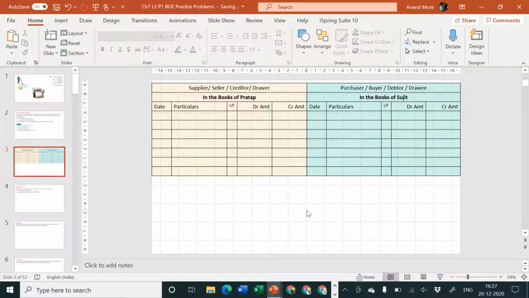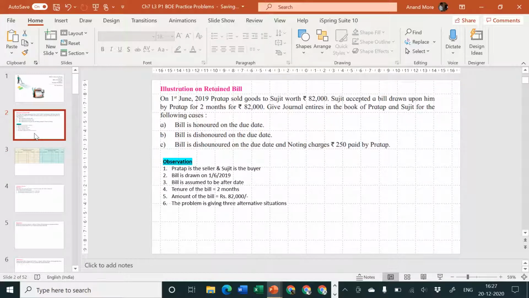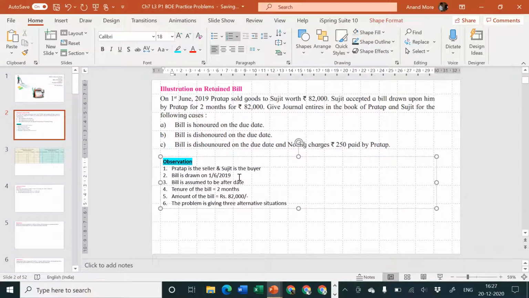Now let us consider first entry. What is the first entry? First entry is for drawing the bill. When the bill is drawn, it is drawn on 1st of June 2019. When it is accepted on the same date. So I can specify bill is drawn on 1st of June 2019 and date of acceptance is not given. So it is assumed to be accepted on the same date.